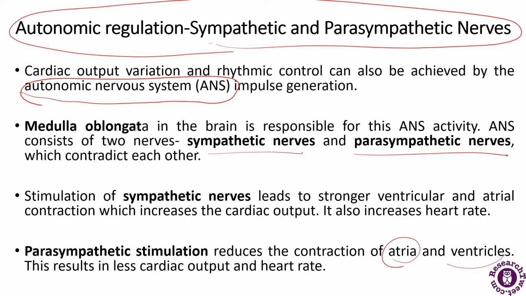The atria and ventricles are the chambers of the heart. Parasympathetic stimulation reduces the contraction, which results in less cardiac output and heart rate. So this was about the autonomic regulation.